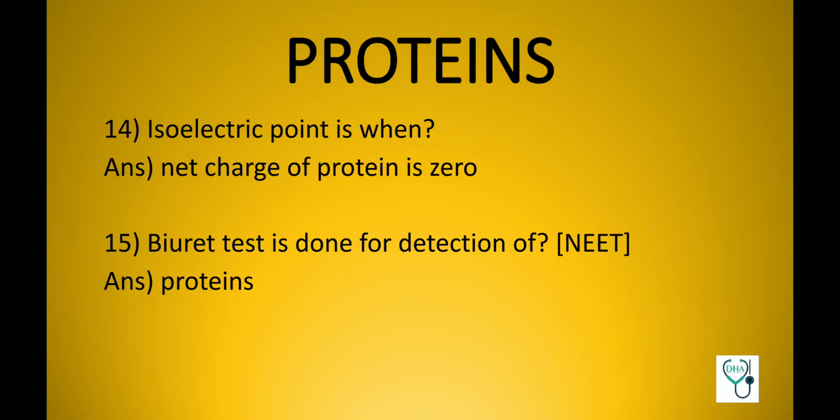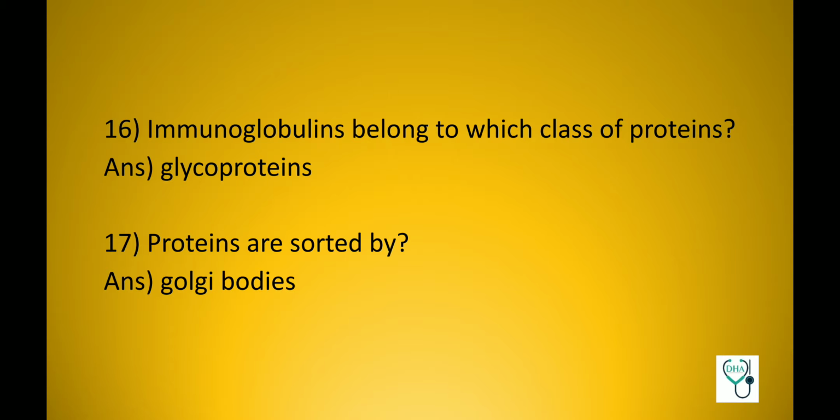Now coming to the topic proteins. Isoelectric point is when net charge of protein is 0. Biuret test is done for detection of proteins, and this is a previous NEET question. Immunoglobulins belong to which class of proteins? Glycoproteins.